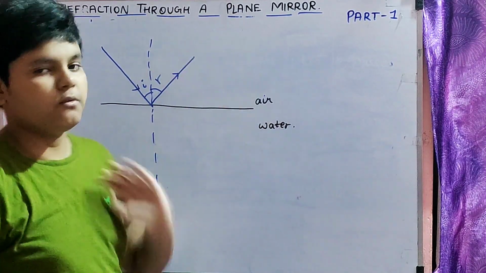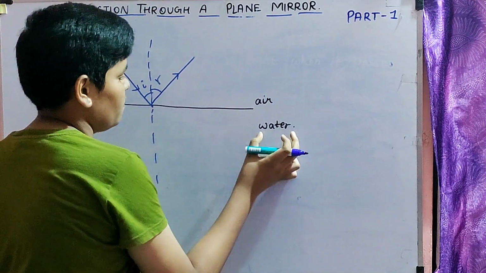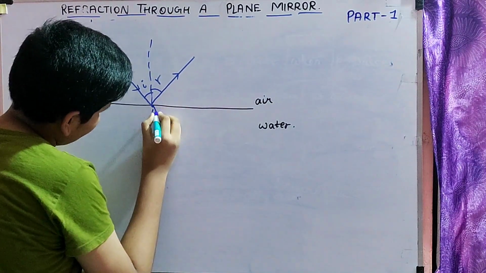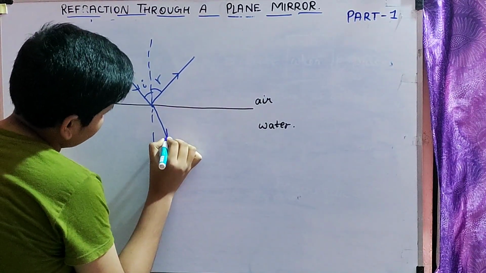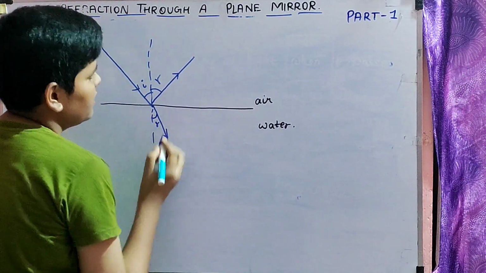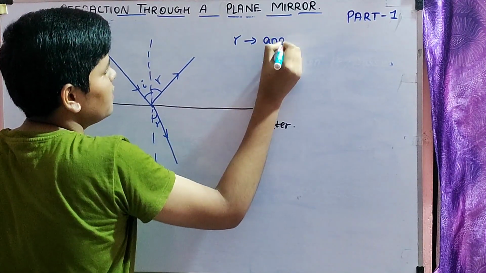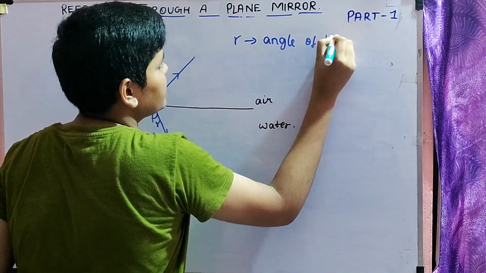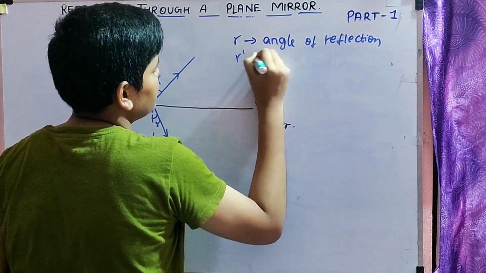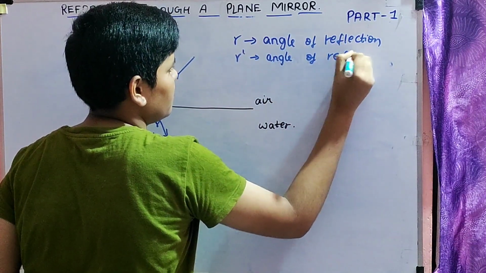Now here we have air and water. Which is more optically denser? More optically denser over here is water. So it will bend towards the normal. So the light bends like this. So this is called the angle of refraction, R dash. So here R is the angle of reflection and R dash is the angle of refraction.